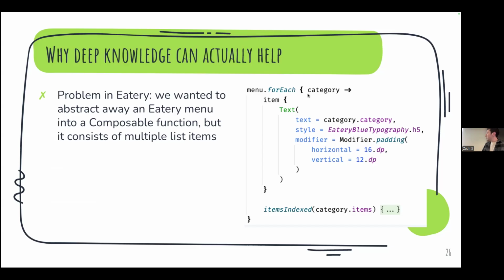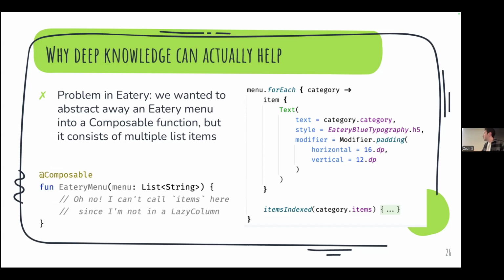And the thing is, if you wanted to abstract this menu away into a composable function, right? Then we run into this problem where we actually can't call the items function here, since we're not in a lazy column, right? We're in this composable function. So if we wanted to create an item that displays the heading and then create items that display the items that are in the category, I can't actually do that inside of this eatery menu.